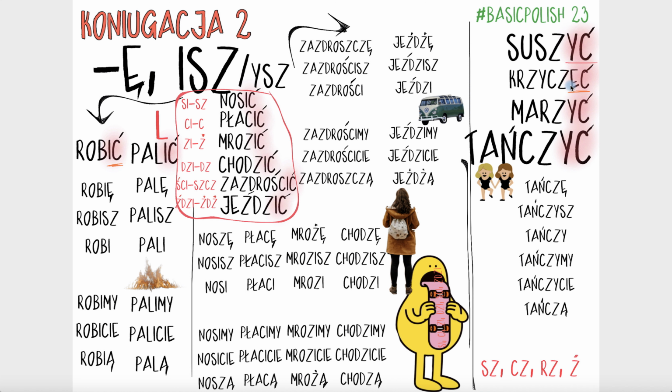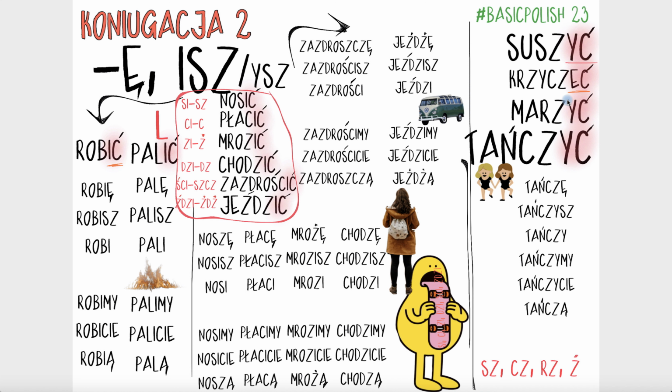The same will be with this verb, which is to shout, krzyczeć. So KRZ is pronounced as more like KSZ, krzyczeć, right? So what you do, take away EC accent, last vowel and last consonant, and apply the endings. This is our kind of guideline that you can see here. So krzyczę, right?